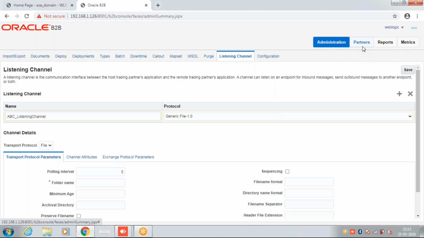Okay, that's good. So this is more of an internal interaction between the B2B and the SOA, the overall SOA architecture kind of thing, our local server, for getting the message between them.